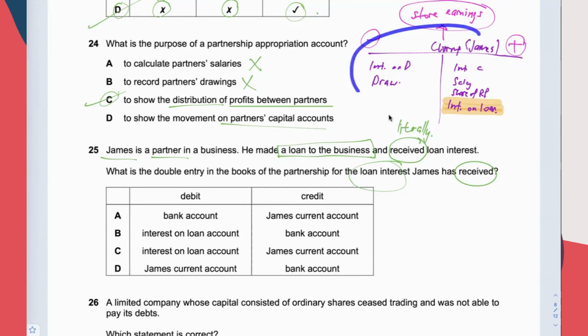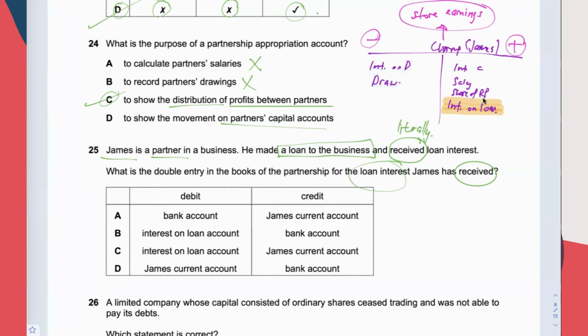You can try to see this as a hard disk, a storage, a box or something. So this will take away the earnings that James has in the storage.